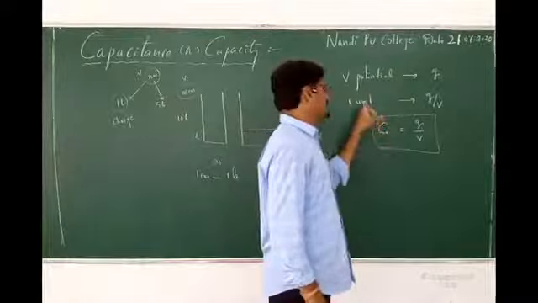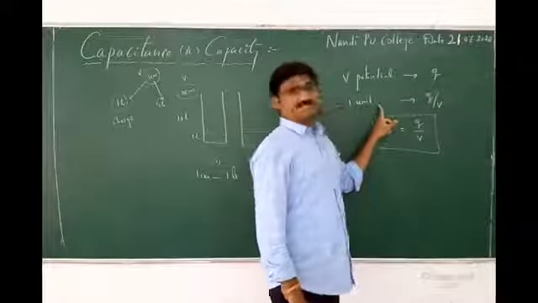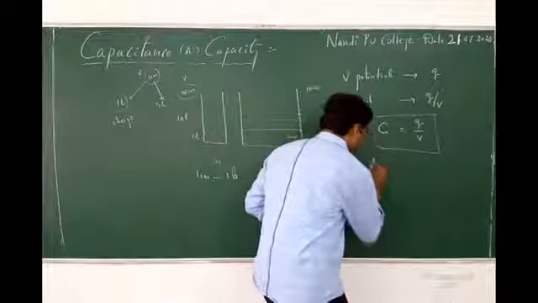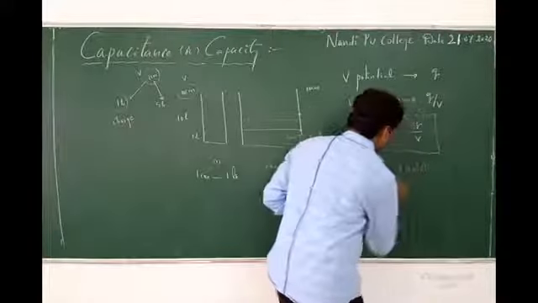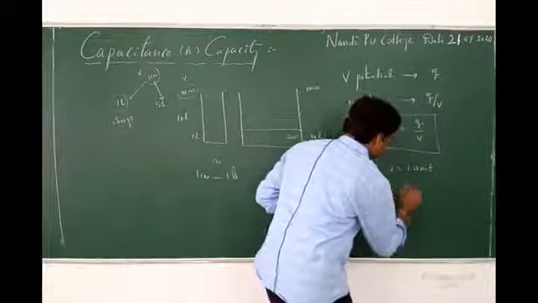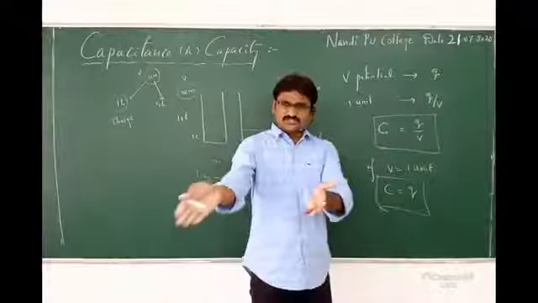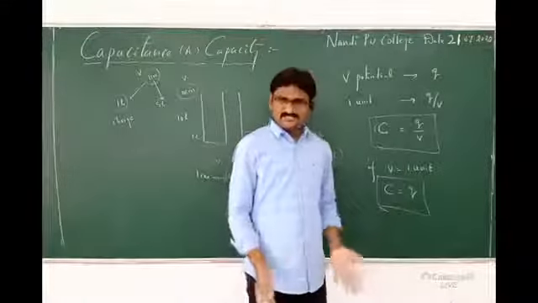So, as per that, for V potential, Q charge. For 1 unit potential, Q by V. See, if V is 1 unit, C is equal to what? Q. What is its capacitance? Means how much charge is stored in it.